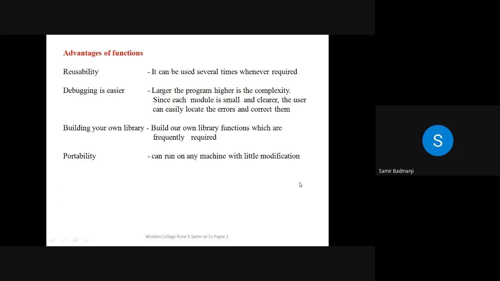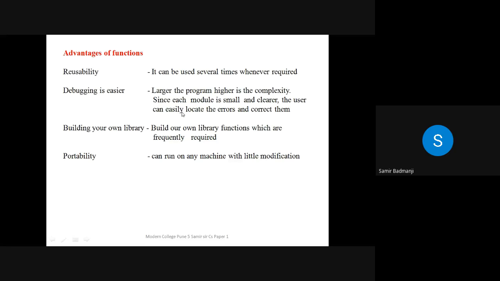Now we'll see the advantages of functions. Reusability: that means we can use the same function again and again whenever it is required. Debugging is also easier. When the program is very huge, if you want to trace where you have made some mistakes, it is very difficult, because if the program size is say 1000 lines, it will be very difficult to locate the error. But if it is in small modules, then finding the error is very easy. Debugging means tracing the program for any errors. The larger the program, the higher the complexity.